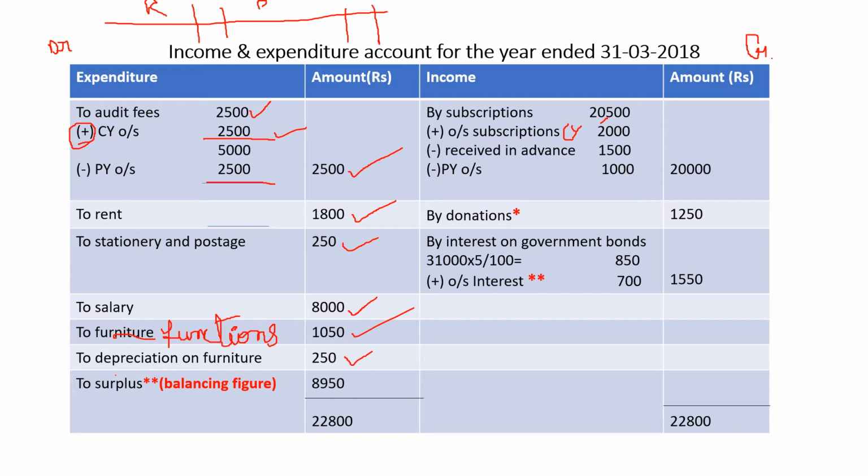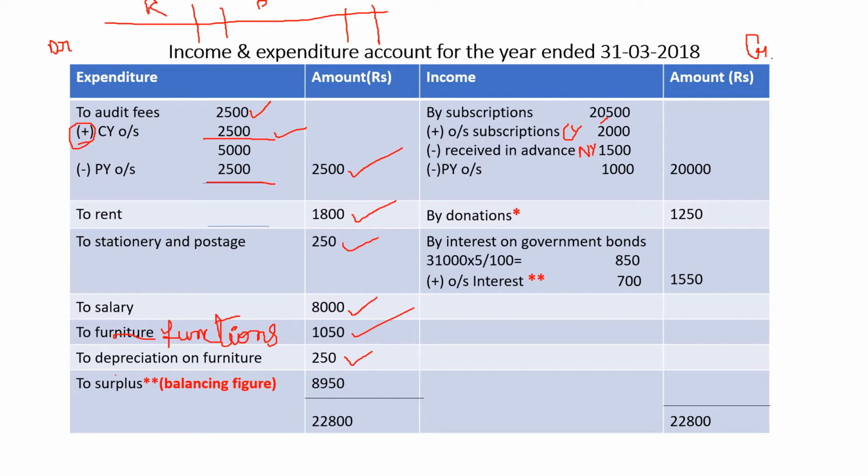Then what else is given? Subscriptions received in advance rupees 1500. In advance means next year's subscription that has been received this year. So we don't require next year's subscription. What should we do? We have to minus it. Minus received in advance, that is subscription received in advance. I have just written short here since there is no space. You have to write full. Okay. Subscriptions received in advance 1500.